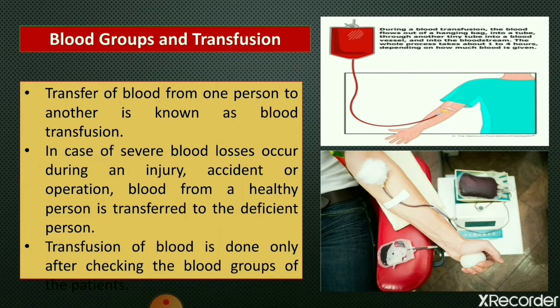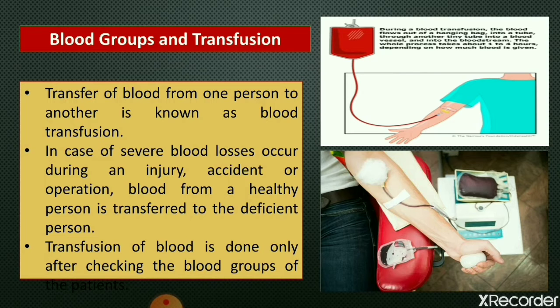Now, the next thing is blood groups and transfusion. First of all, we will see what transfusion is. Suppose due to any injury or accident, or during an operation, there is an excessive loss of blood from a patient's body.